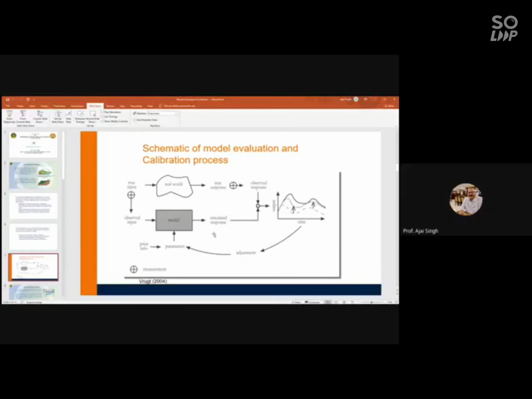And if it is not acceptable, then again you will come back. You will make adjustments to the input values, and again you will run the model. Then you need to match the values of observed and simulated once again. And this process goes on, and this is what is called calibration.